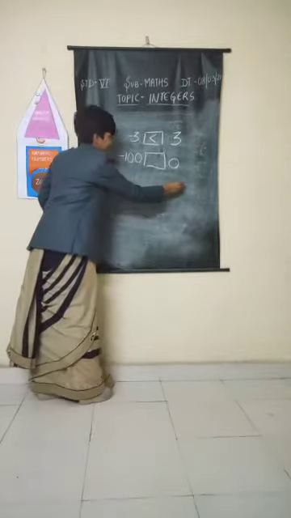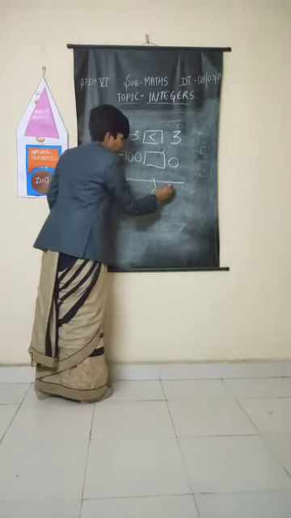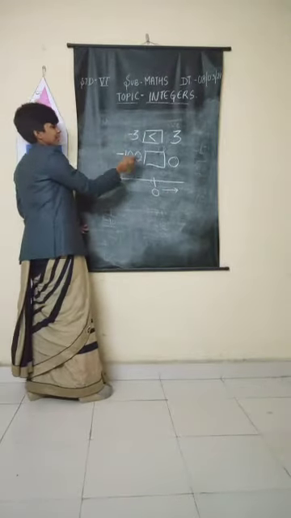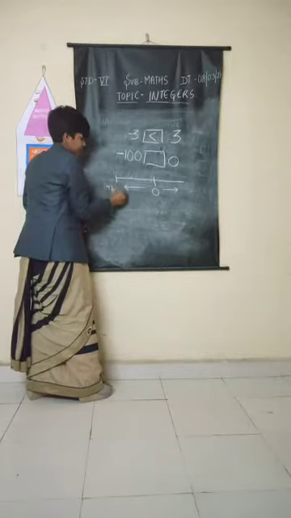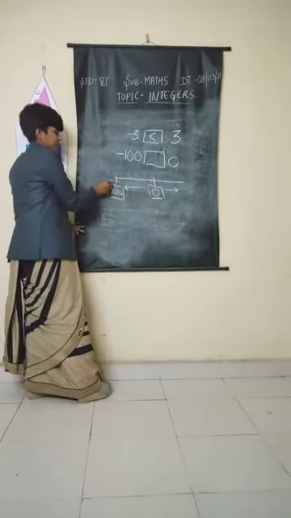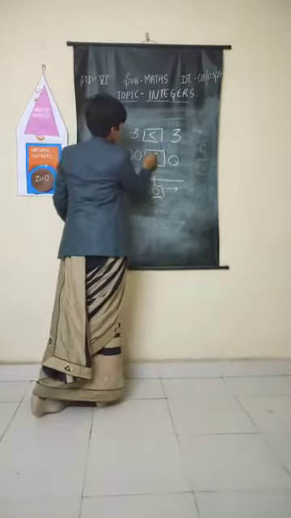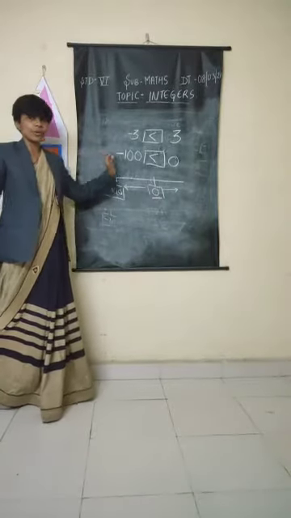Okay. Let me give you a hint. This is 0. These are positive integers, and since it is -100, it will come this side. So tell me, which is larger? Now tell me. 0. Very good. 0 is large. Okay. So these were a few questions.